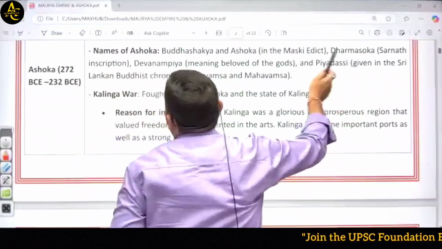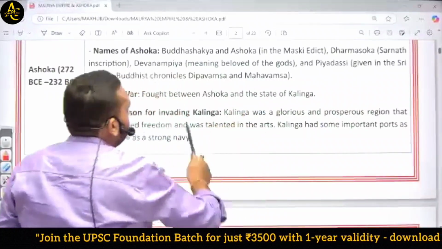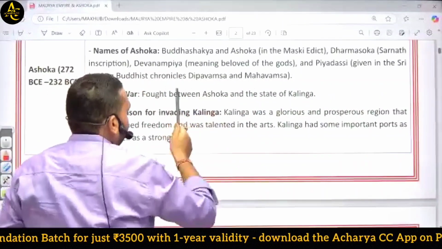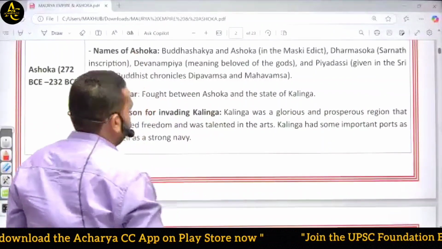This name is given in the Sri Lankan Buddhist chronicles, the Deepavamsa and Mahavamsa. These two books are Sri Lankan Buddhist chronicles, as I told you in the literary sources.